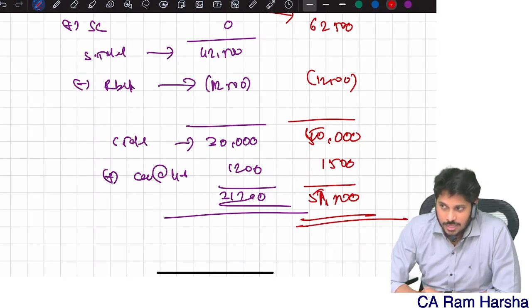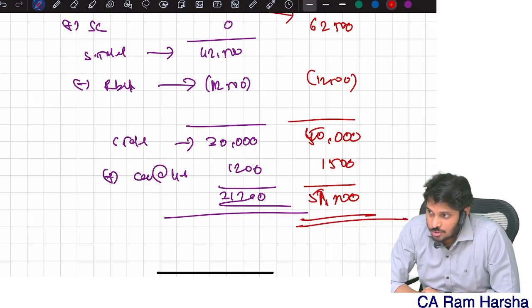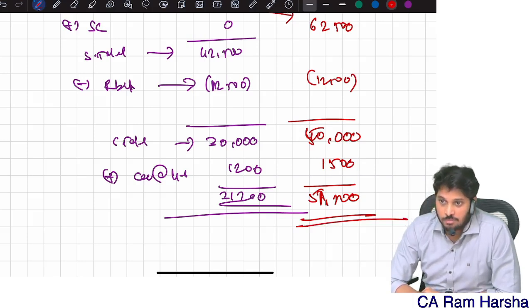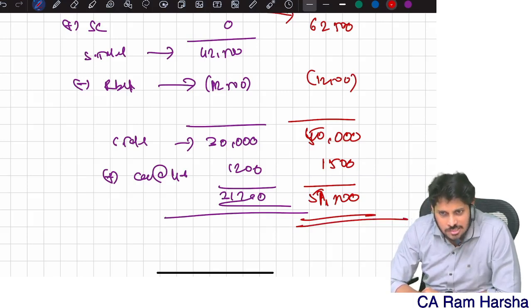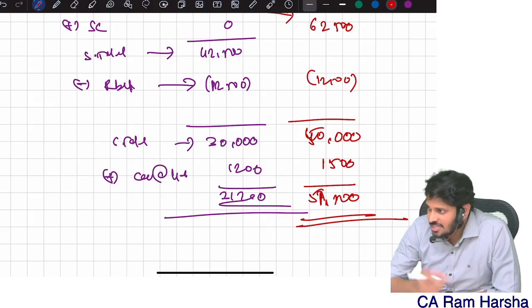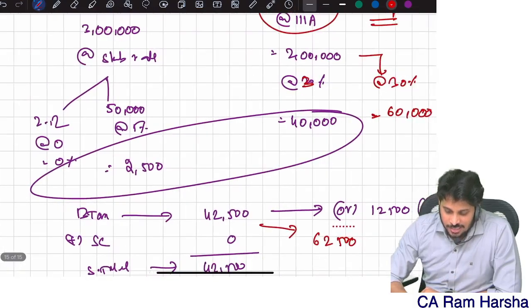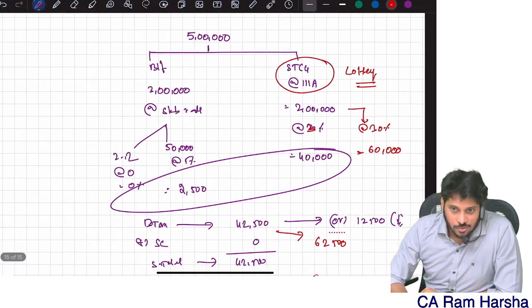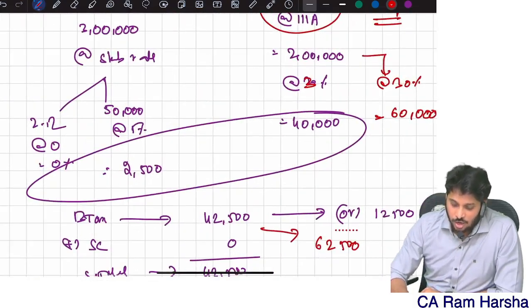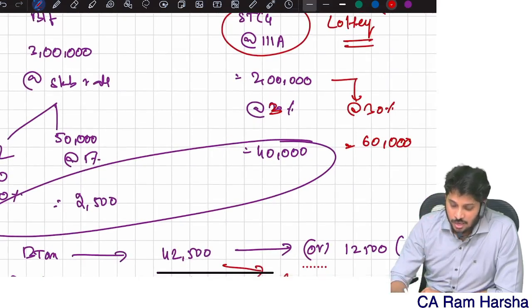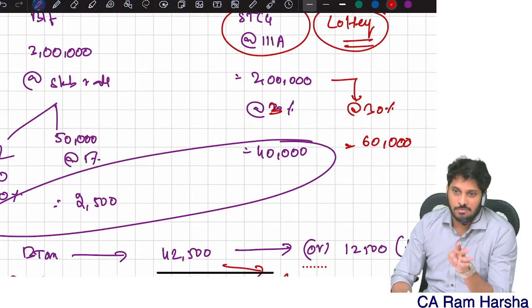So 51,500. Immediately some students might get a doubt: will the rebate come on lottery income? Yes. Under 87A there is no restriction. Those of you who are watching, especially repeaters or first timers, be clear. Special income can be lottery, it can be black money, it doesn't matter.